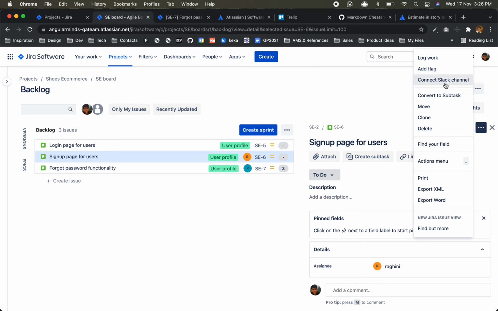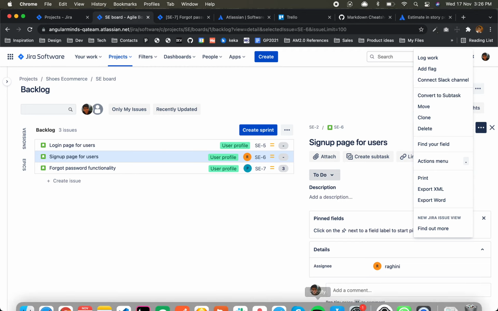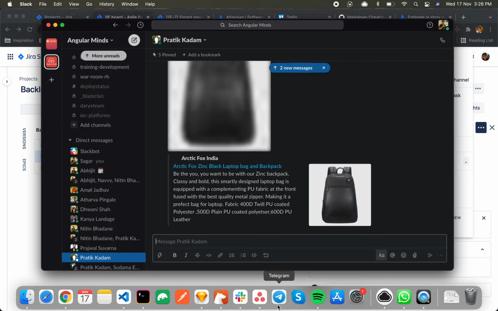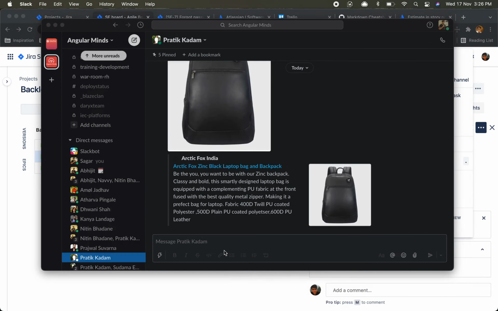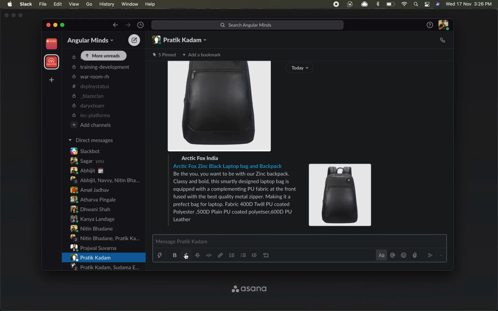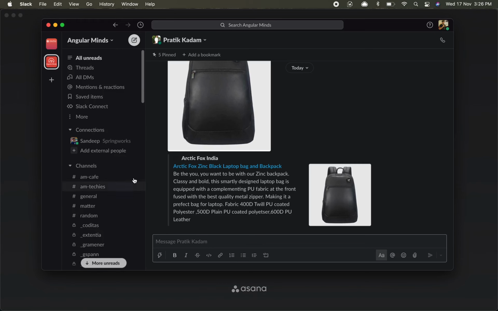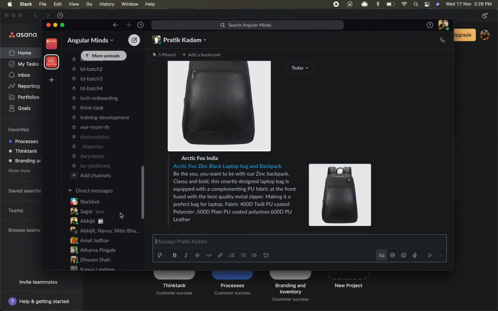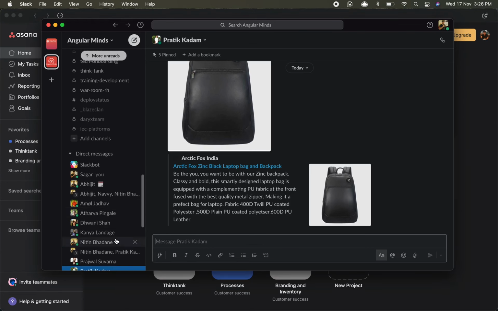We can connect to Slack as well. Why Slack is so popular is because there are so many apps which we can connect with Slack, and it works very smoothly. If you see, I use this Asana app for task management, and we have the Asana app in Slack as well. From here also I can assign some tasks to the users from Slack itself.